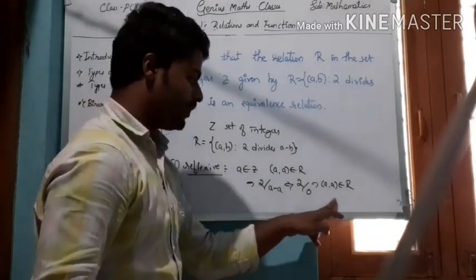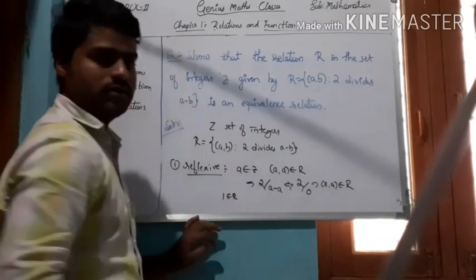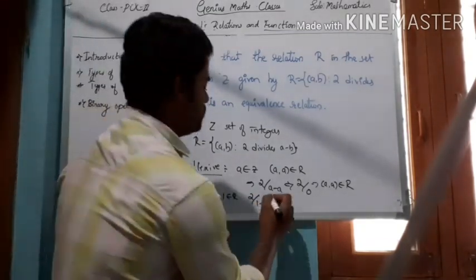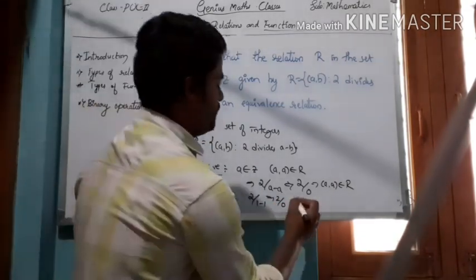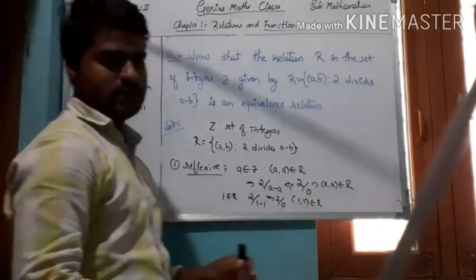So in order to understand this, if you consider any element 1 which belongs to R, and 2 divides 1 minus 1, so 2 divides 1 minus 1 means 2 divides 0, and therefore 1 comma 1 belongs to relation R. So this is a reflexive relation.